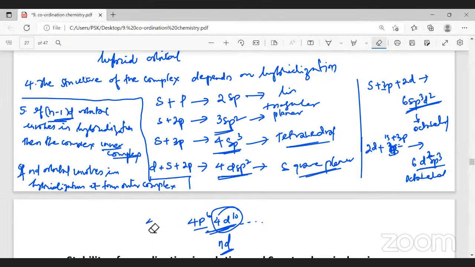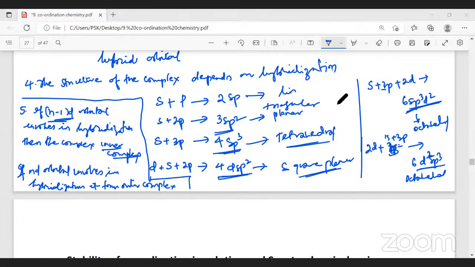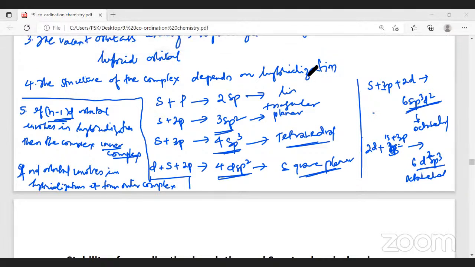Yes, sir. Now you tell me Hund's rule of maximum multiplicity. Anybody? What is Hund's rule? You have learned it in first PUC, in school also. Tell me what Hund's rule of maximum multiplicity is.